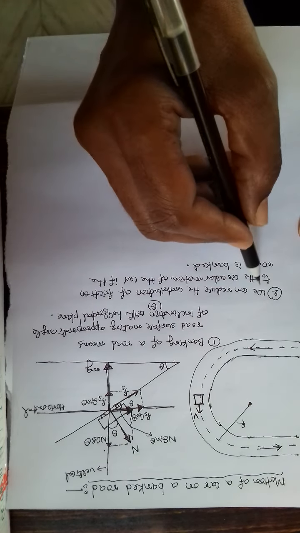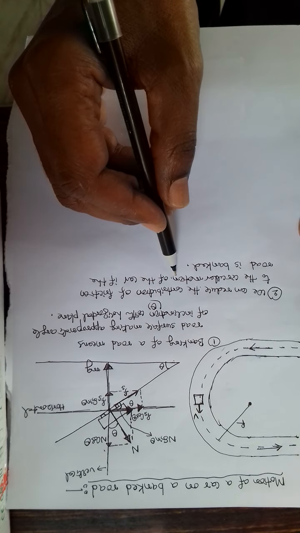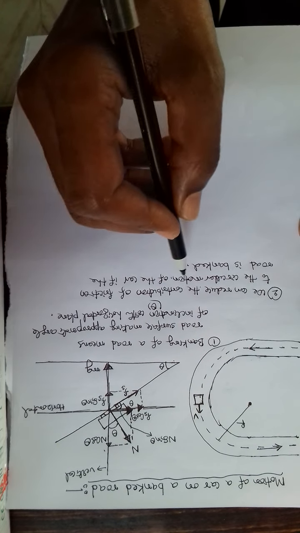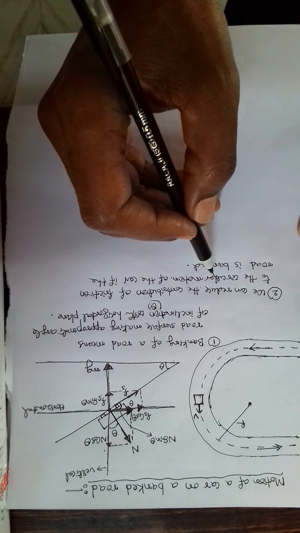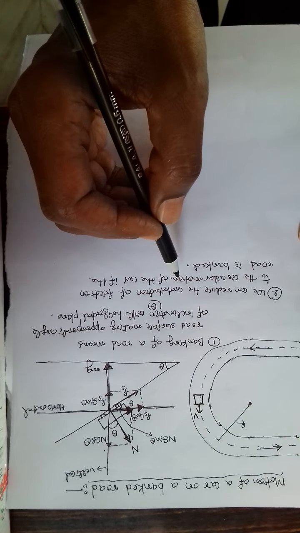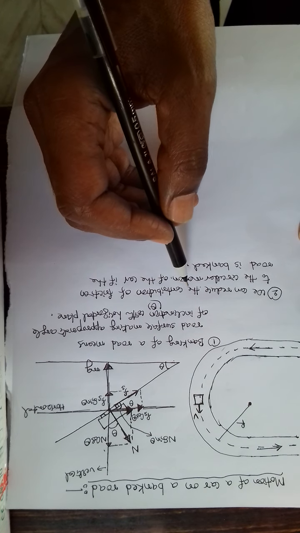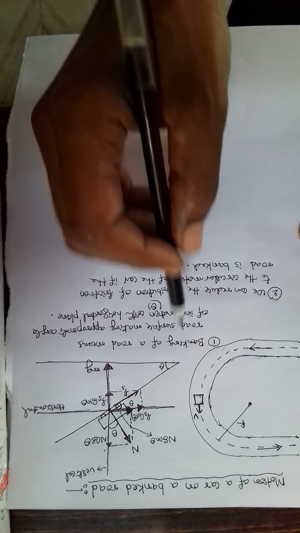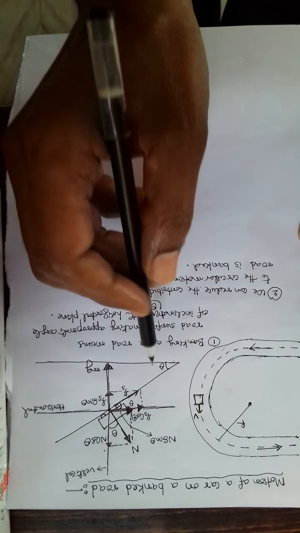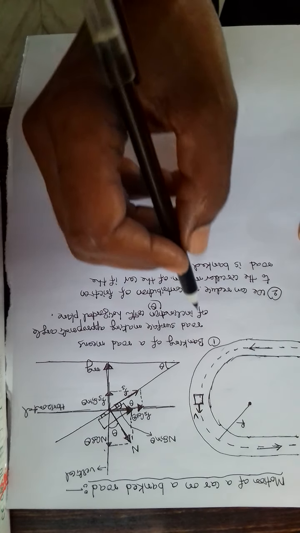Therefore, we can reduce the contribution of friction to the circular motion of the car if the road is banked. So partly by banking a road, partly we depend upon static friction, and partly we depend upon a horizontal component of normal reaction also, by making the road surface make an angle with the horizontal line.